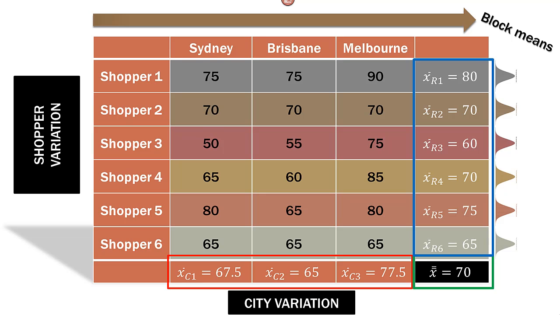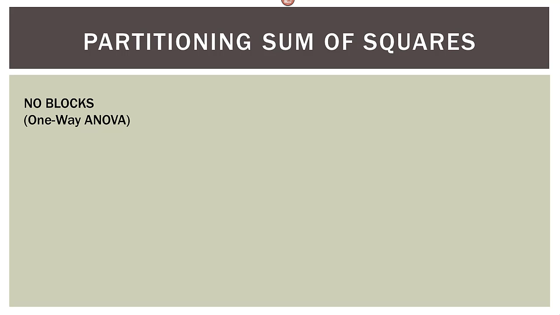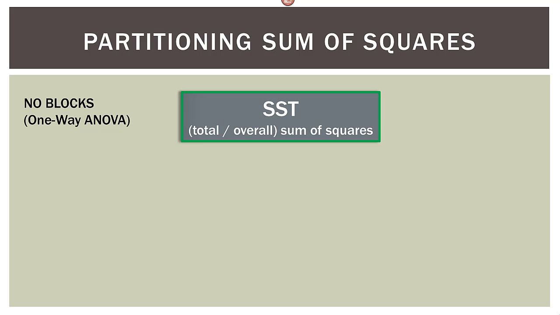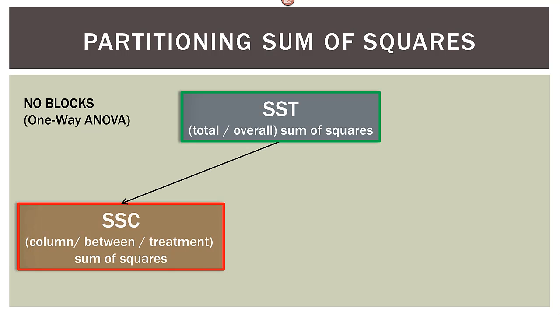So let's see how this works. Remember, I said in the first couple of slides, we're interested in partitioning, or separating, or splitting up the overall sum of squares. In the one-way ANOVA, we had an overall sum of squares, SST, for sum of squares total. We could attribute those sum of squares to two sources.